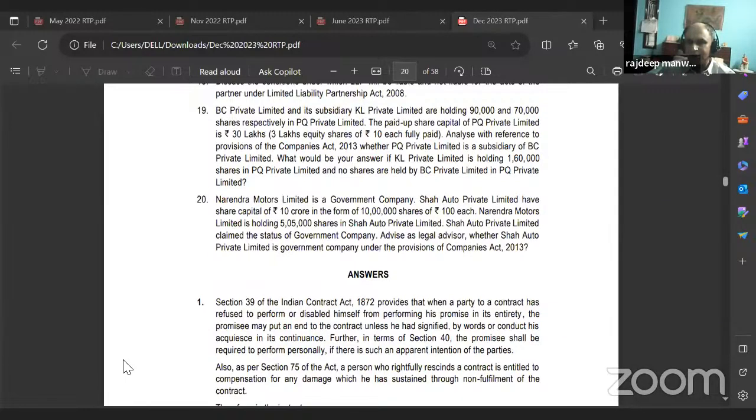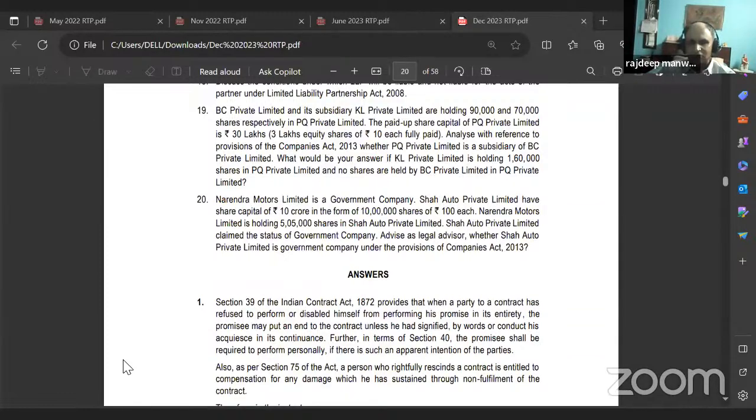Read on. The paid up share capital of PQ Private Limited is 30 lakhs, that is 3 lakhs equity shares of rupees 10 each, fully paid. So how much is 50% of 3 lakhs? 1,50,000. Now are they holding more than 1,50,000 shares or less? 90 plus 70 is 1,60,000. That's more than 1,50,000.